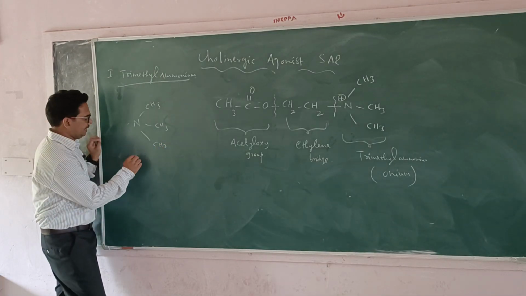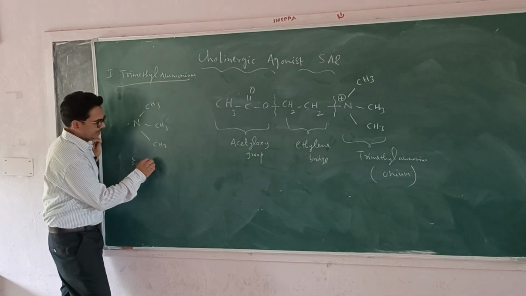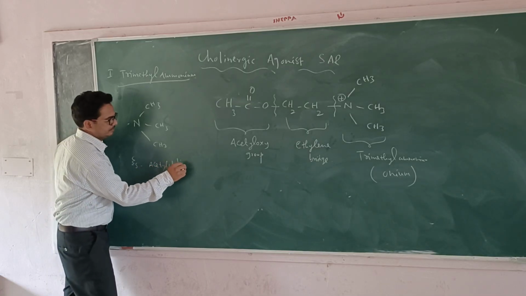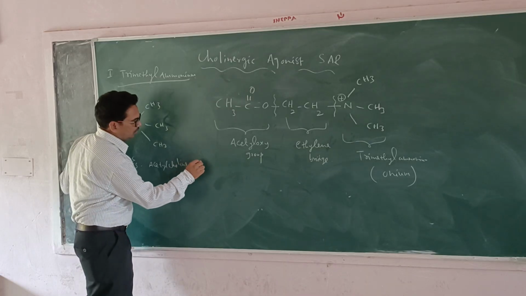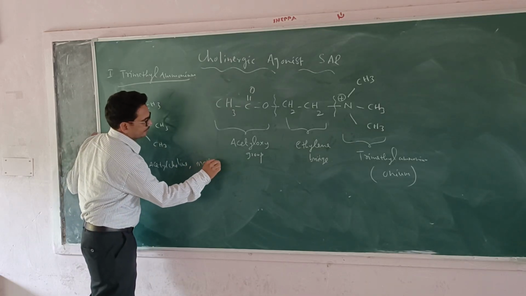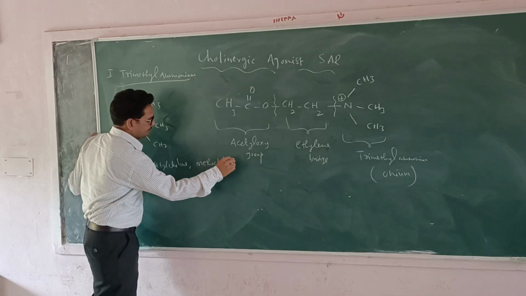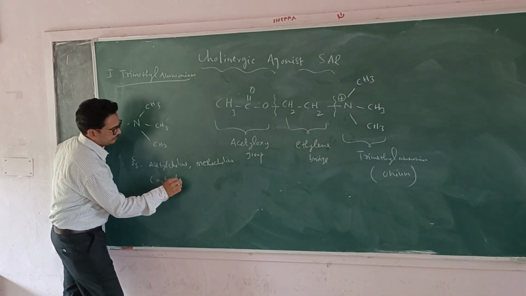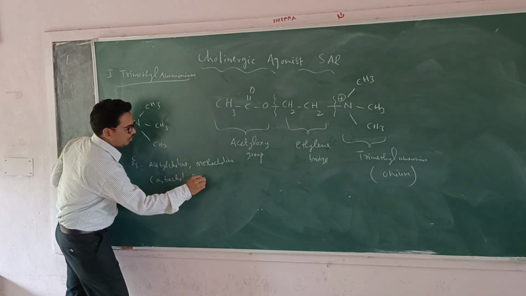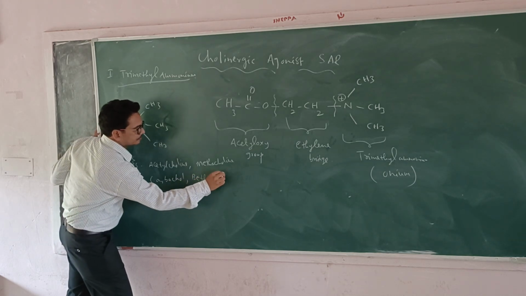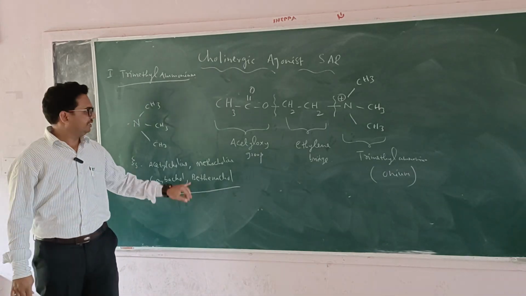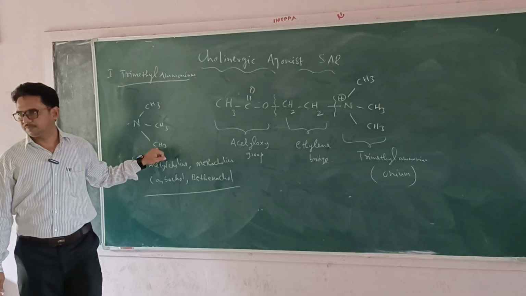For example, you can take different drugs like acetylcholine, methacholine, carbachol, bethanechol. All of them have this trimethyl ammonium group.